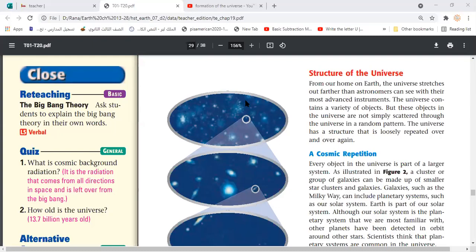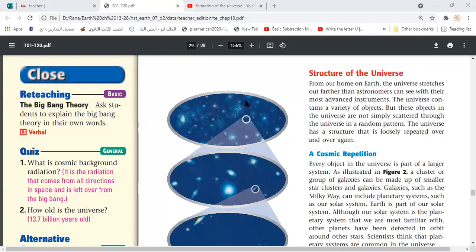For example, any planet, like you, the basic information do you have? The moon revolves or rotates around? Earth. The moon rotates around Earth. Okay, so different moons rotate around different planets, because as we know, the mass of the planet is larger than the mass of the moon. So always the smaller mass rotates around the larger mass. Like this, our moon rotates around our planet Earth, and there are other planets that have moons. Our planet Earth rotates around the sun, so our planet is considered to be a part of a larger structure, which is the solar system. Our solar system actually keeps rotating around.